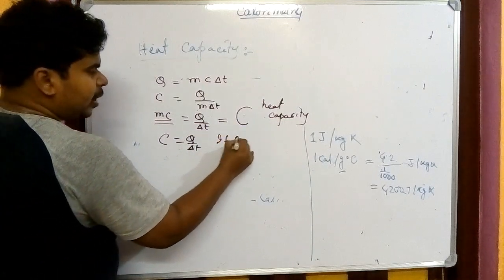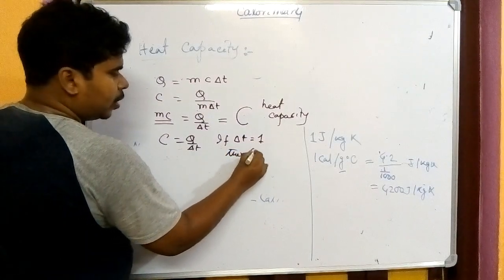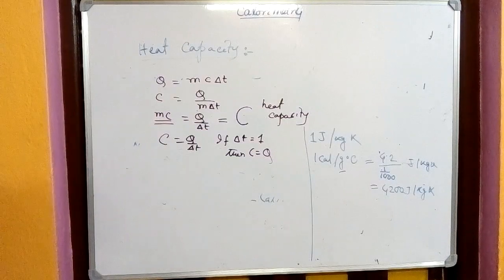If del T equals 1, then C equals Q. So we can conclude that the heat energy needed to increase the temperature of a body by one unit is known as the heat capacity of a body.